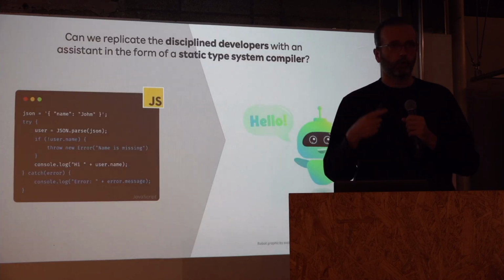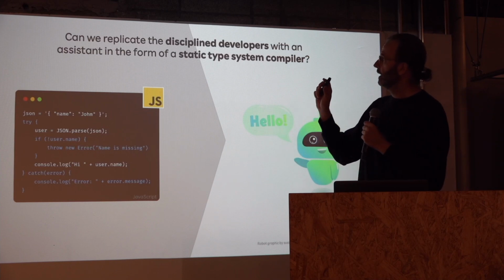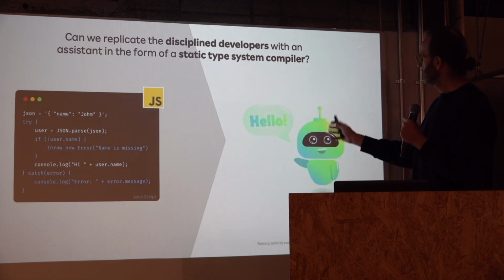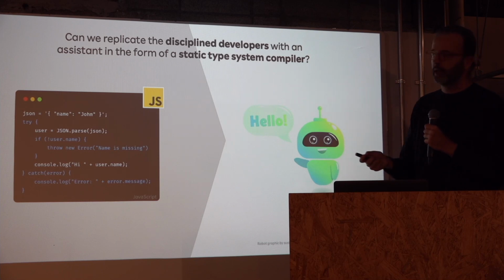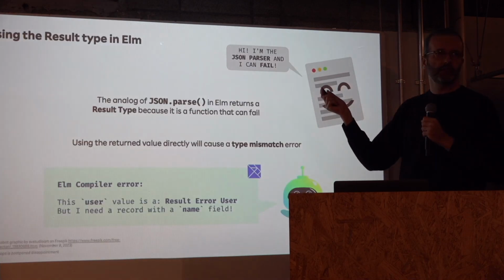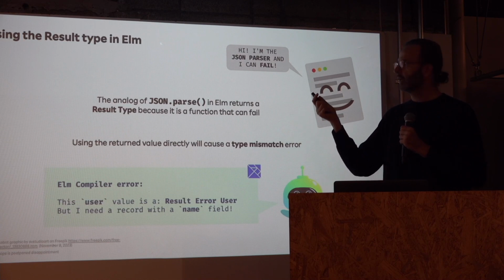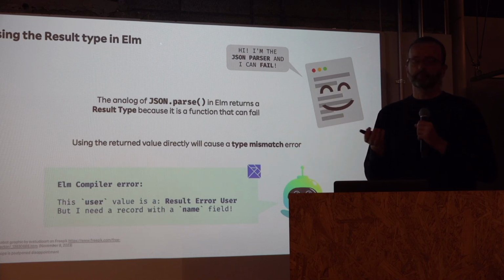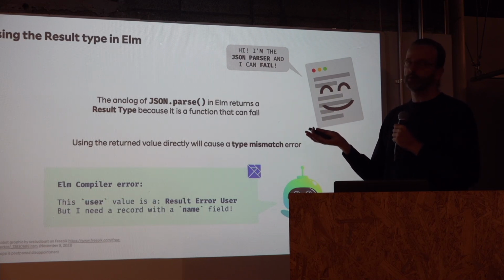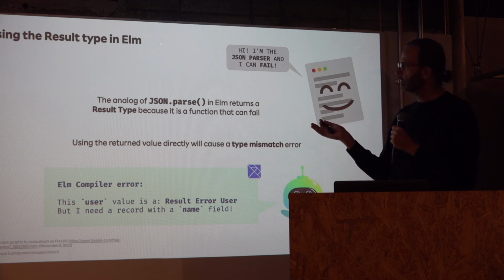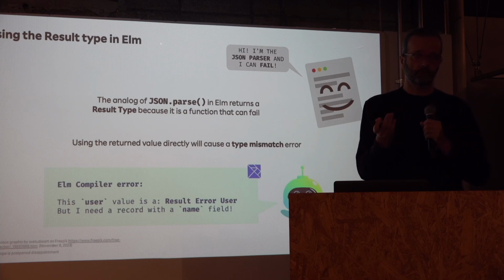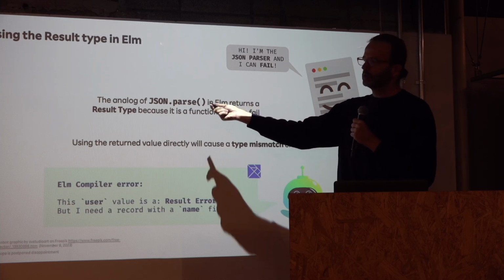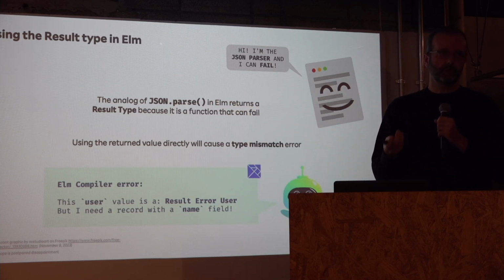Okay, so let's go back to the initial question. Can we now use an assistant in the form of a static type system compiler? So let's see how we can do this with the Elm language. So the Elm language is statically typed and also has a compiler. And by default, the entire language uses the result type, okay? So the analog of JSON.parse in Elm will return a result type.